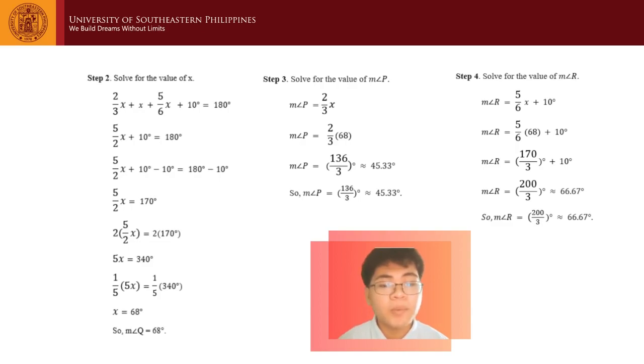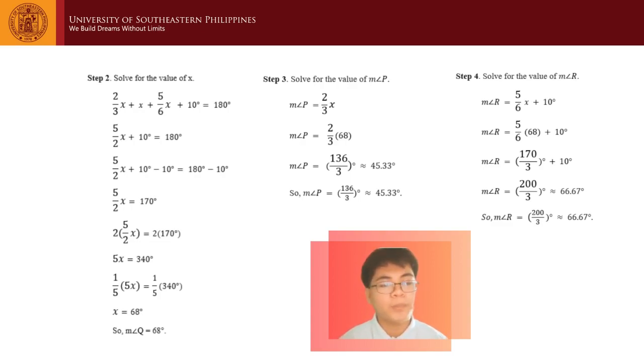Now, using the multiplication property of equality, we will multiply 2 to both sides. The equation becomes 2 times 5/2 x is equal to 2 times 170 degrees. Evaluating the left side of the equation, 2 multiplied by 5/2 x is equal to 5x. And then the right side, 2 multiplied by 170 degrees becomes 340 degrees.